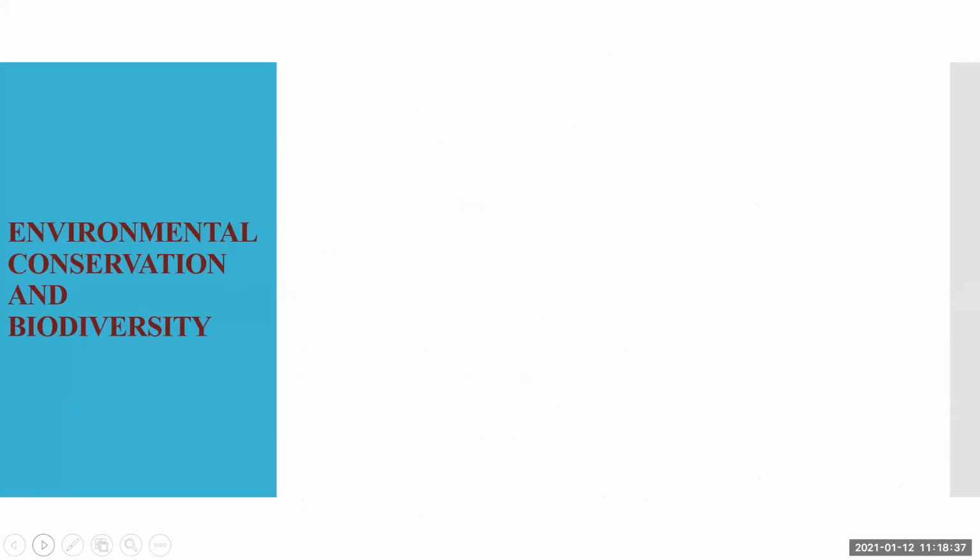Now, environmental conservation and biodiversity. Now we will see what biodiversity is. The most harmful effects of environmental pollution occur on living organisms. Have you seen some examples in your areas? You might have seen a cow eating plastic bags, sparrows eating chewing gum and losing their lives. Because of water pollution, many fishes are losing their lives.